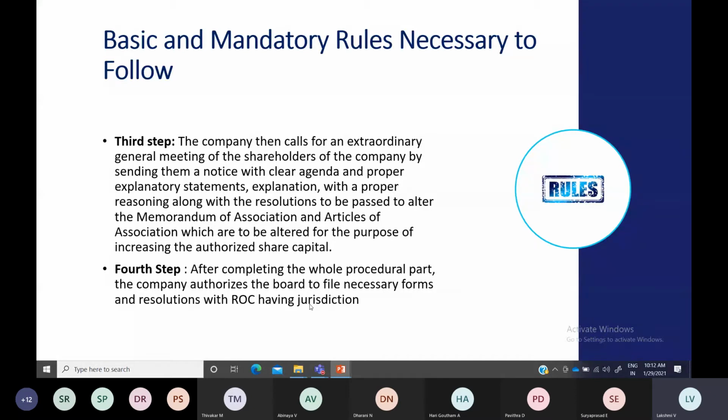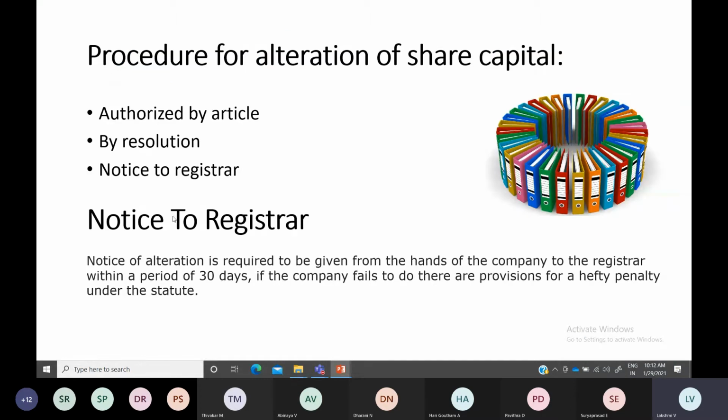Within a period of 30 days you have to intimate the Registrar of Companies, otherwise you will be charged with a penalty, and the directors, the full-time directors, will all be liable. So these are the procedures for alteration of share capital. First, initially you have to see whether the articles of association permit you to alter your share capital, either to increase or decrease, whatever it might be. So first the articles of association should permit you.